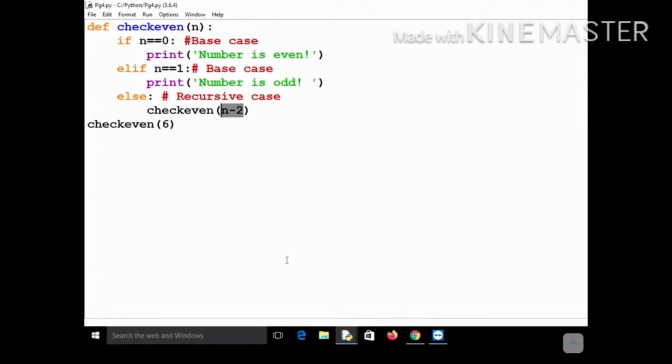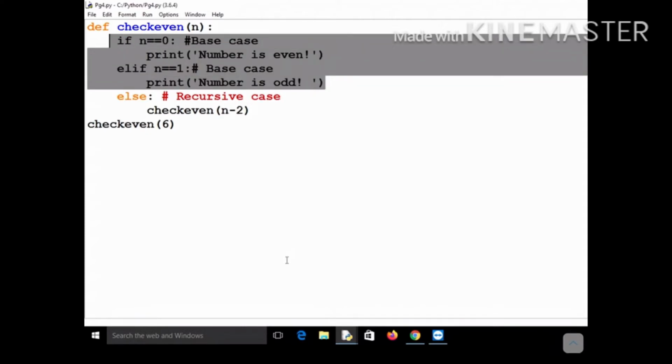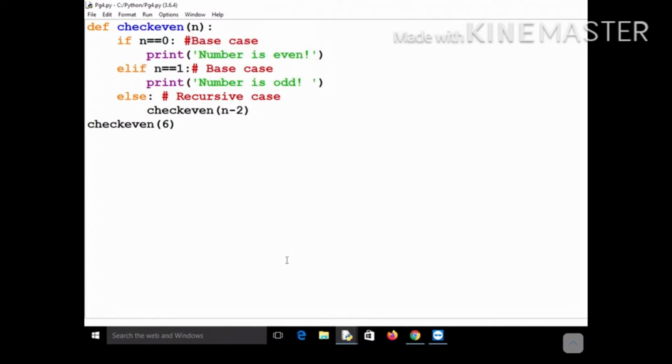You simply want to test whether 4 is meeting any of these base cases or not. Next time you check whether 2 is meeting any base case. Next time you check whether 0 satisfies this condition, and since it does, it will print the message number is even, and it will return to its previous function calls. Finally it will actually return nothing.